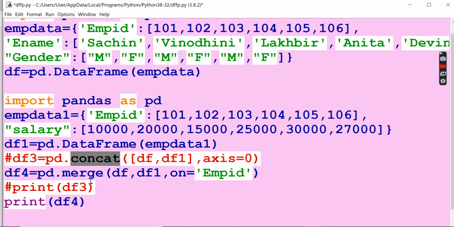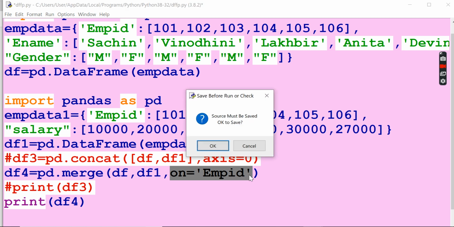Last time you saw that concatenation means joining. Merging means that according to a particular condition both df and df1 should be joined. What is the condition here? Primary key is employee ID. So according to the primary ID, both will be joined. Let's see how it works out. Press F5.